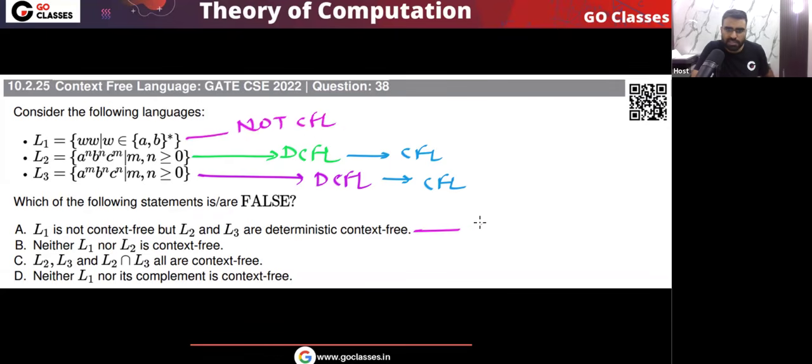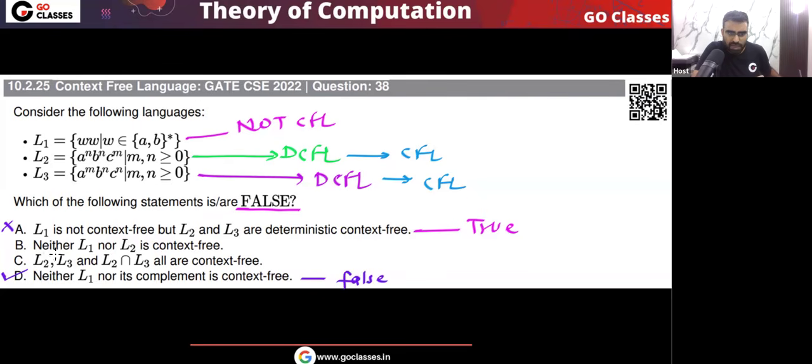Okay, but L2, L3 are DCFL. Yes, this statement is actually true. The question is asking which statement is false, so this option A is not the answer. Okay, yes or no? Because this is not false. Option D is false. So that is one of the answers. Okay. Now let's see the remaining.